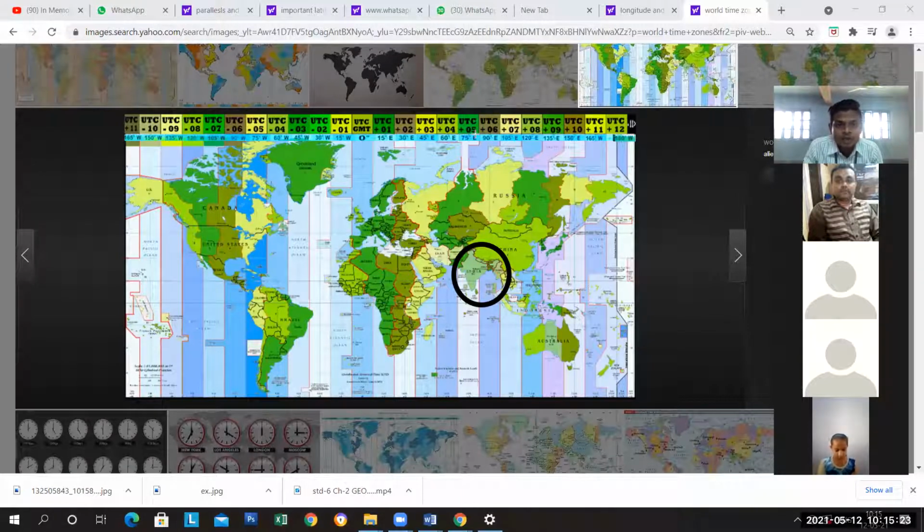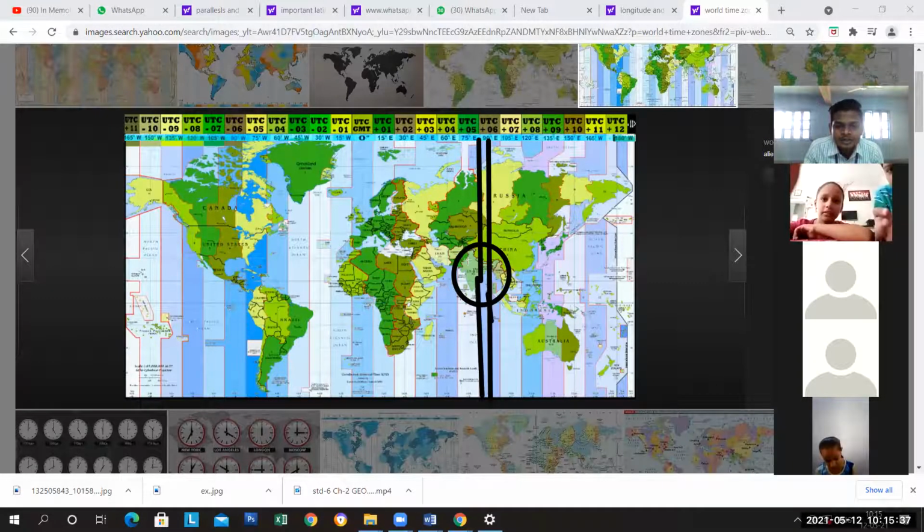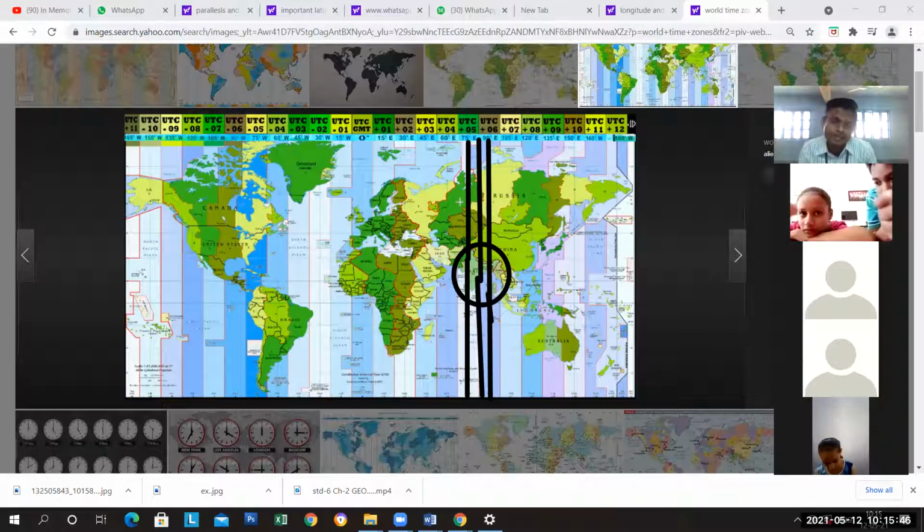I am going to show longitudes in the same country. In India, one longitude is passing through here, the second longitude is passing through here, you can see it. Different longitudes are also passing through here, and that's why there would be different time zones in the same country because of these longitudes. Assam is situated here.